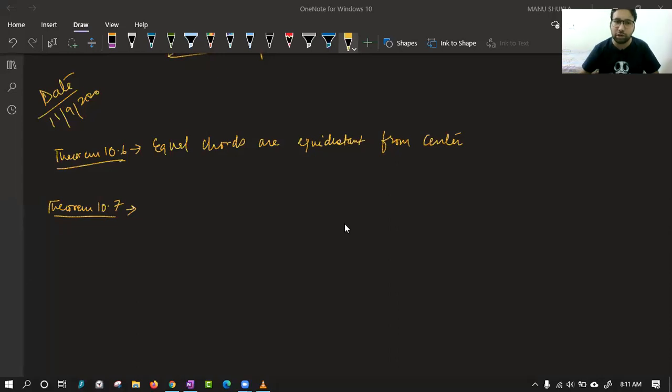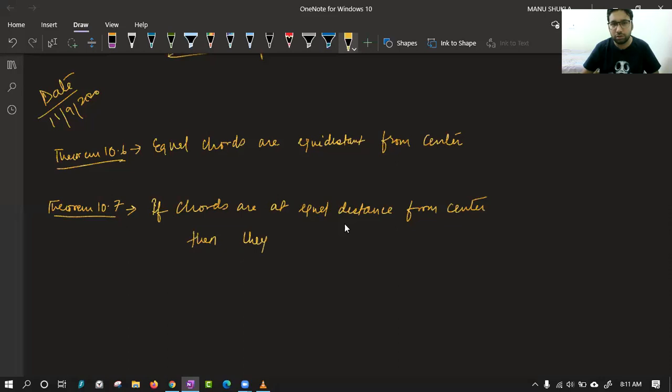This is the converse of the above theorem, which says if chords are at equal distance from center, then they are equal. Again, this is in my language. In bookish language, it is: chords equidistant from center of a circle are equal in length. So you can go for any definition, whichever you want.